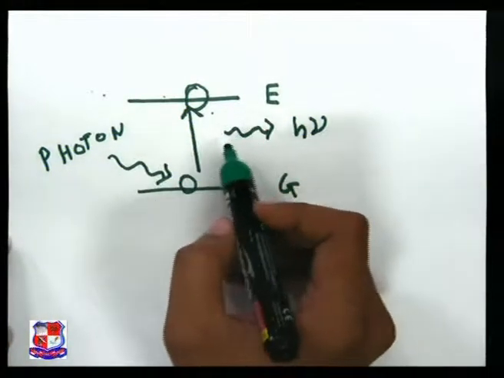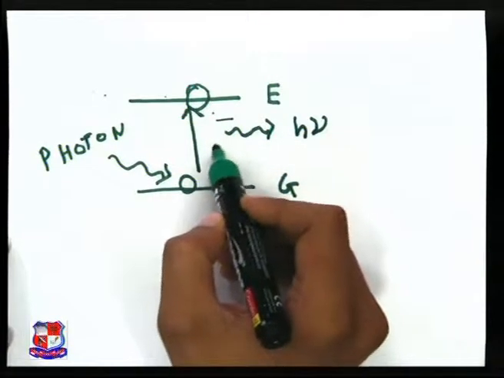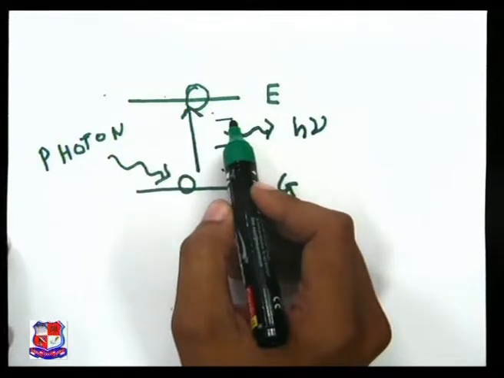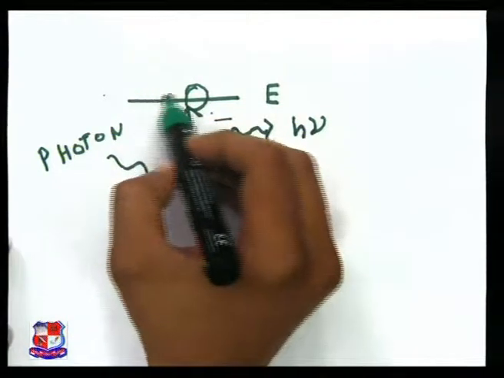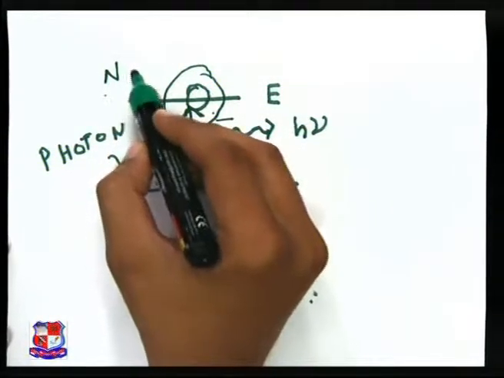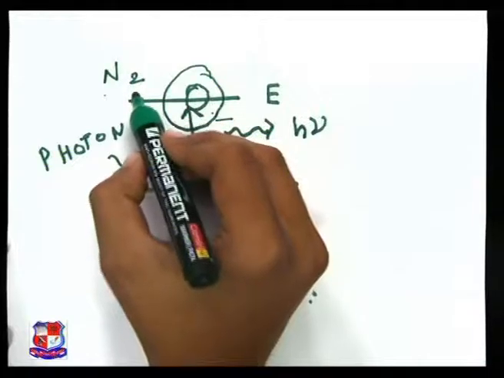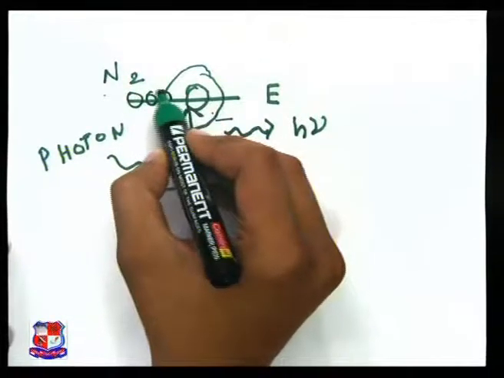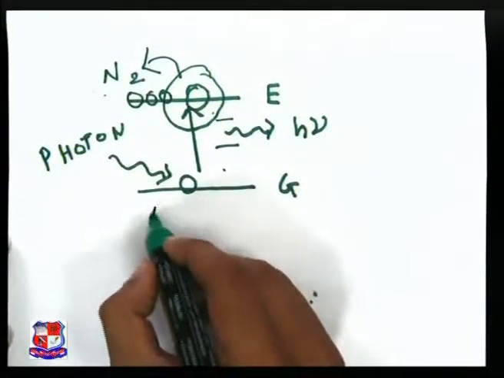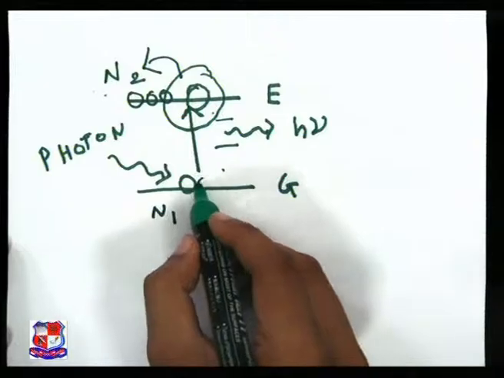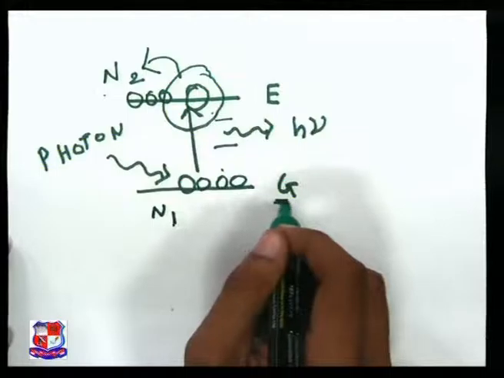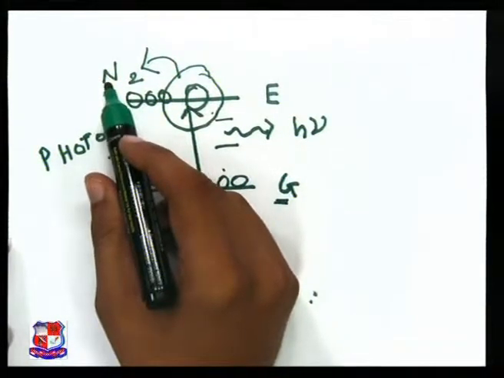That means there is a stable state in between which represents the metastable state. Here, atoms in this state are represented as N2, the number of atoms in the excited state, and atoms in this state are considered as N1, the number of atoms in the ground state.